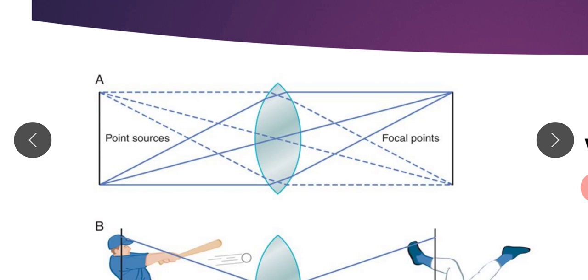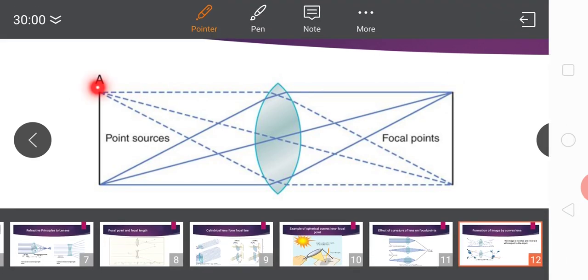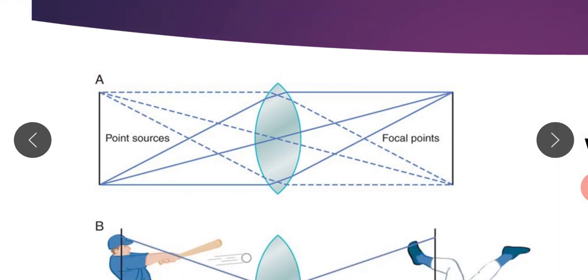In the same way, this light source is down, but it forms a focal point on the upper side, and here the light source is up, but it forms a focal point on the downside, on the opposite side of the convex lens.